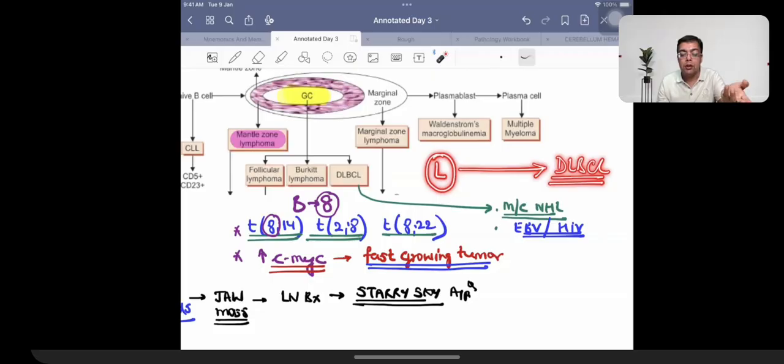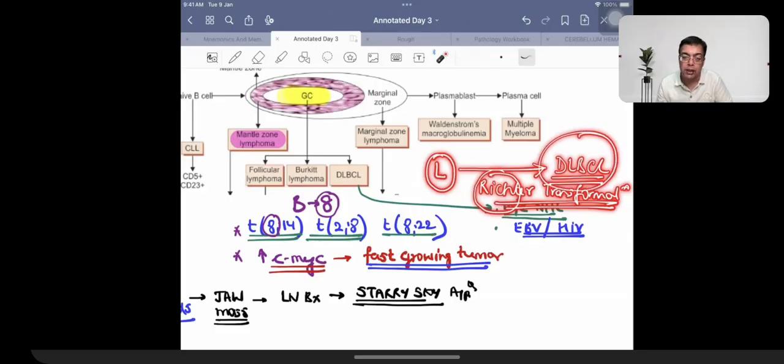So it is an example of a more aggressive transformation. This more aggressive transformation is given the name of Richter's transformation. Right? So as you are going to be transforming, you acquire more knowledge, you acquire more skills, you are going to be becoming rich. So tumor cells भी अपने आप को ऐसे rich सोचते हैं. They acquire more mutations, they become more rich. Richter's transformation, that is what is going to be responsible for DLBCL.